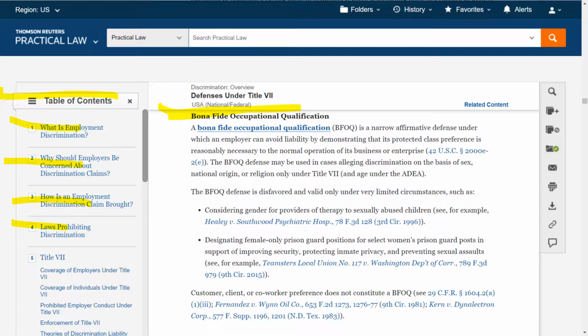And by the time you get to the section that talks about a BFOQ, again, it connects you to that glossary definition, to the primary law, and to the main lines of cases. And now your job is really easy. How is that taxi driver different than the therapy provider, different than the security guard? Whoa, we have just told you the cases, the statutes, the CFR that you need to interpret.